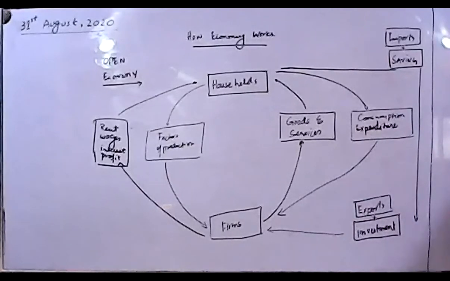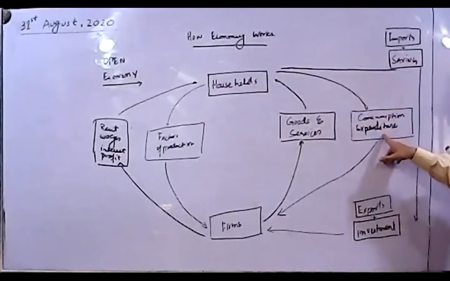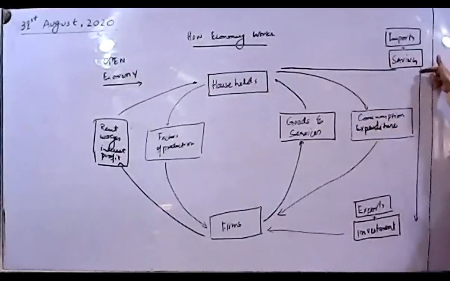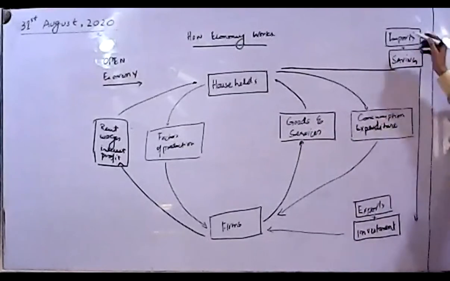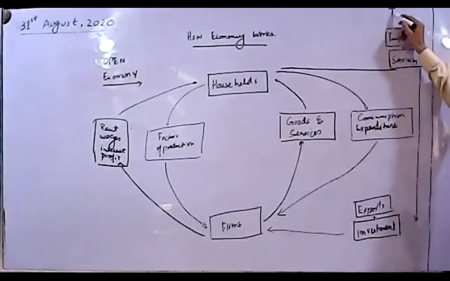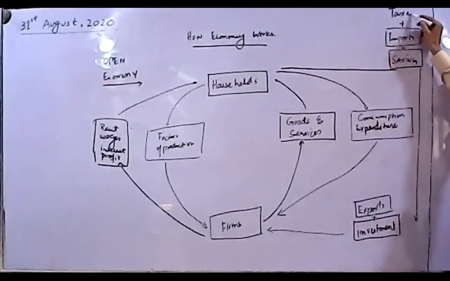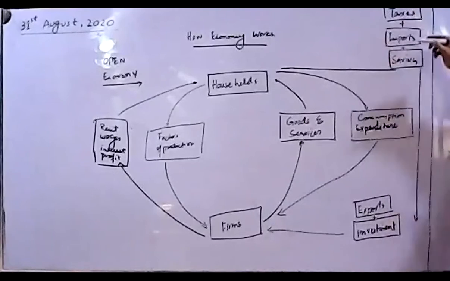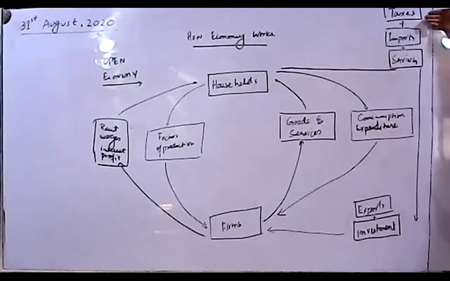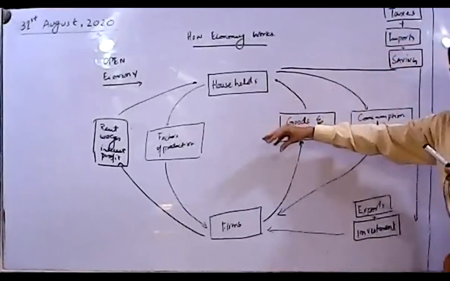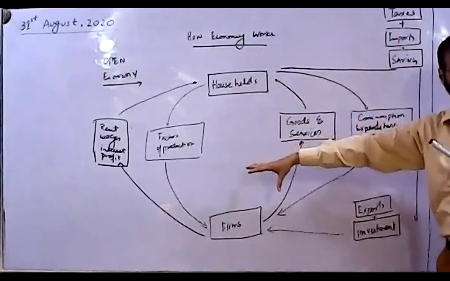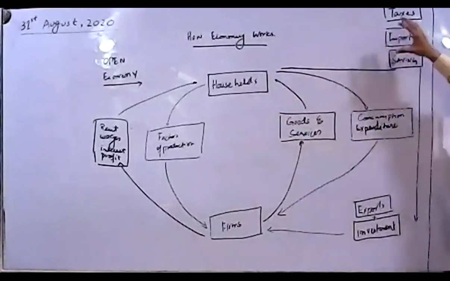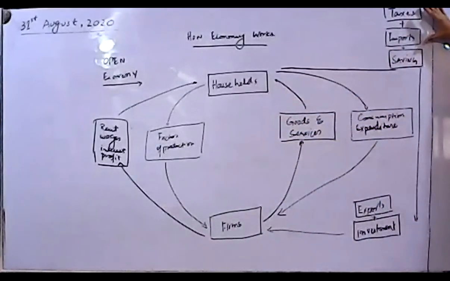So when you are consuming, you were saving, and when more income was coming, you were importing, and apart from that, your income should now be taxed. So I'm putting the taxes on this side of the flow. Why are we putting taxes on this side? Since it's going to reduce the level of income or discourage the level of output. So taxes are going to be shown on this side.